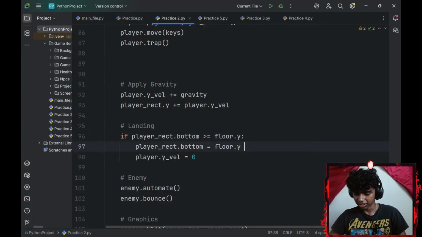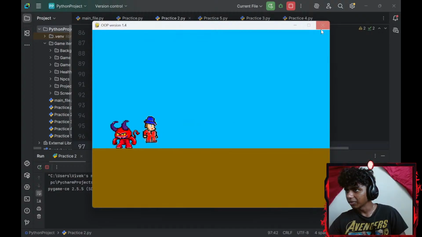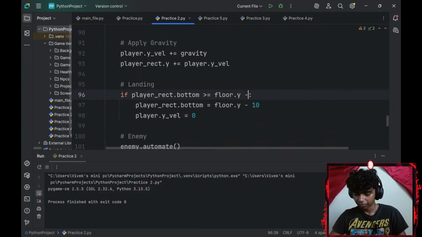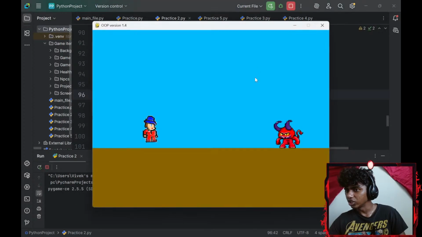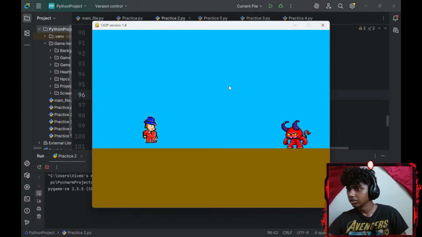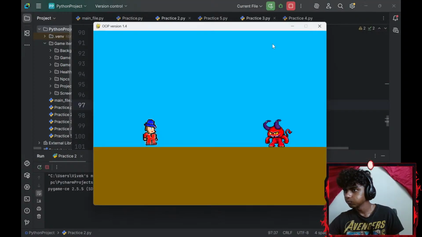What if I go with -10 here? -10. Okay, will I be like okay, that is kind of pushing my floor. It's going to push me to the floor. -10. I just got to do some adjustments here. Okay, that gets me up. What if I go with +10? +10. I am kind of just bouncing down. Equals to floor.